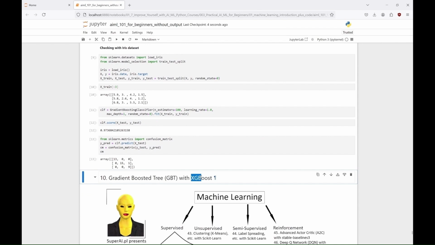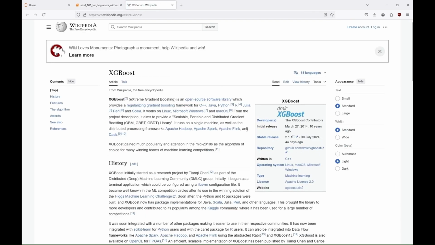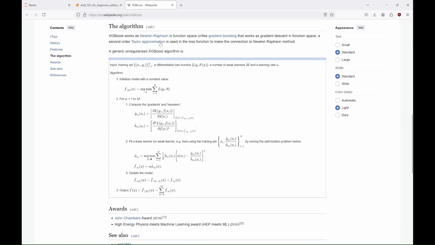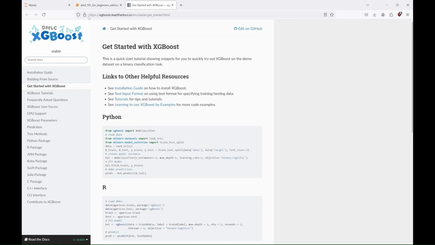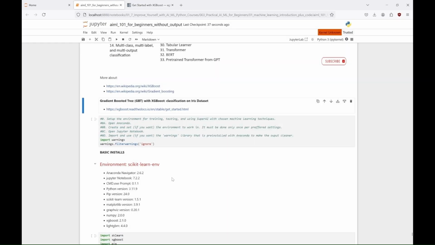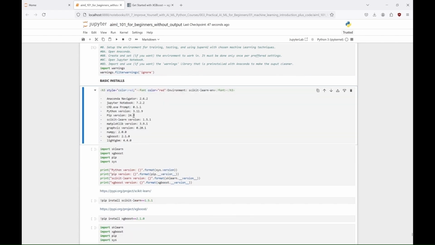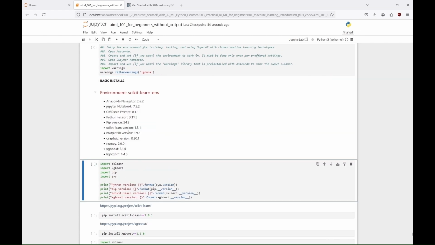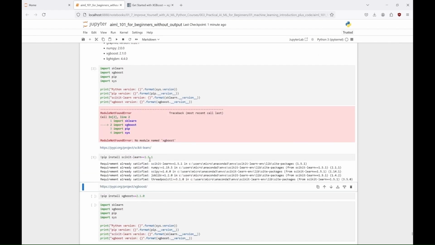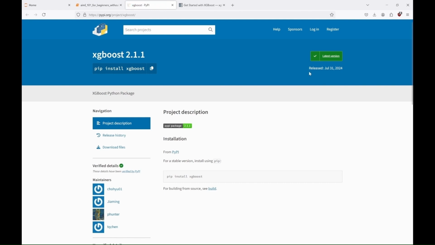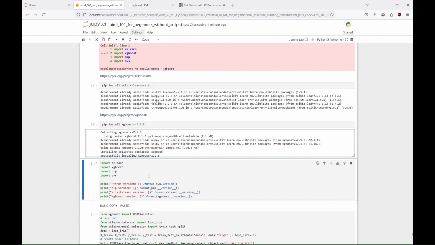Our next ensemble model is XGBoost. Gradient boosting trees and XGBoost build decision trees sequentially, where each tree corrects the errors of the previous one. XGBoost enhances this process with optimizations like parallelization, hardware acceleration, and efficient handling of missing data. The XGB classifier, a component of XGBoost, is designed for classification tasks and includes regularization to prevent overfitting, requiring careful hyperparameter tuning for optimal performance. This approach delivers high accuracy and scalability, but can be computationally intensive, especially with a large number of trees or deep models.